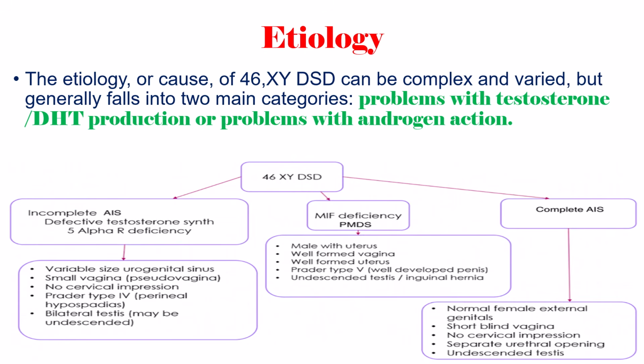As I've said, 46 XY DSD refers to a group of conditions where individuals with a male chromosomal makeup have atypical development of their gonads and/or external genitalia. The etiology, or cause, of 46 XY DSD can be complex and varied, but generally falls into two main categories. Those are problems with testosterone or dihydrotestosterone production, or problems with androgen action.